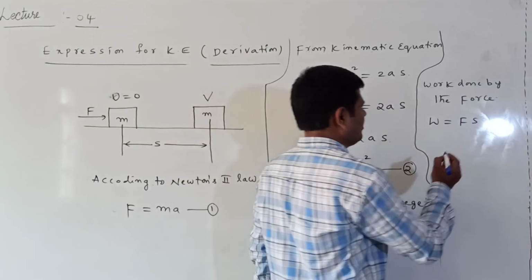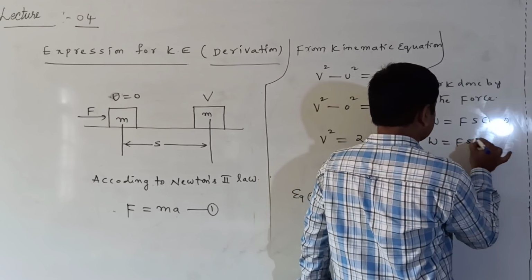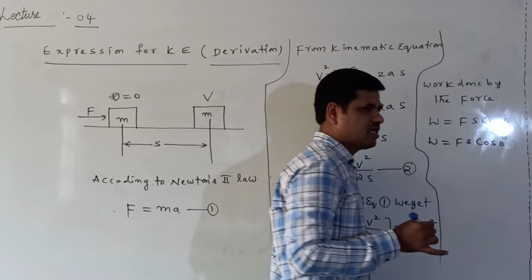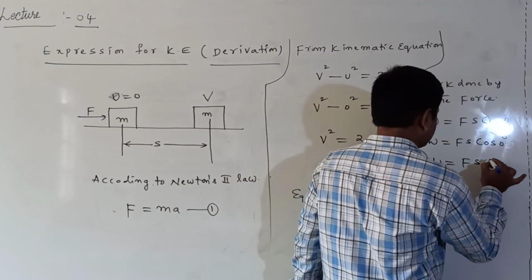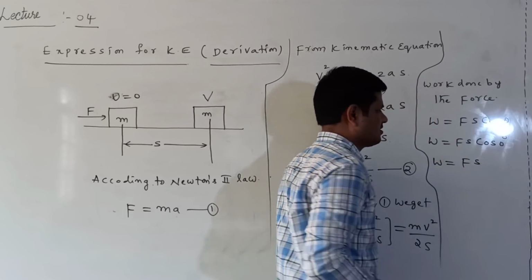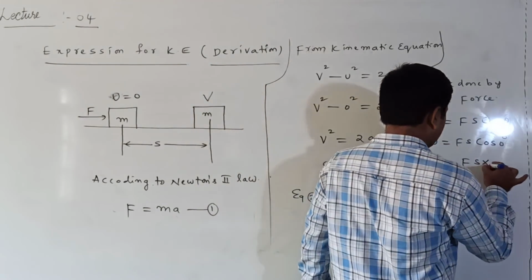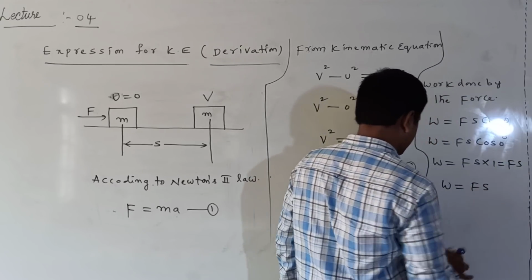Or you can write W is equal to F S cos 0. Force and displacement are in the same direction, and cos 0 value is equal to 1, so we get Fs. So W is equal to F into S.